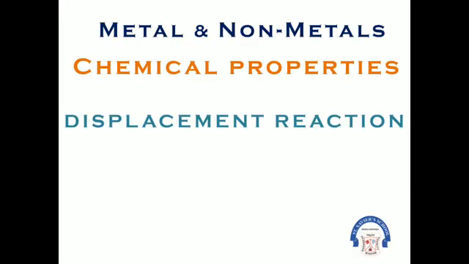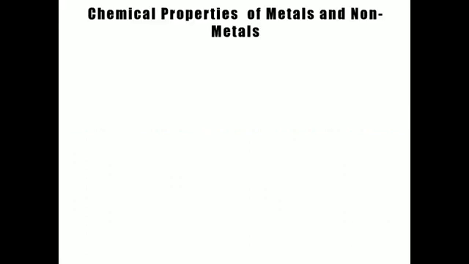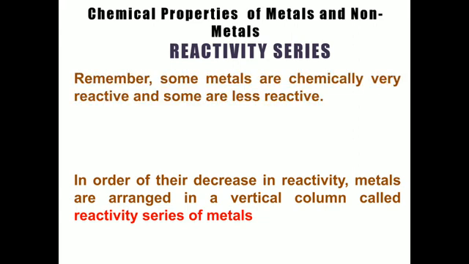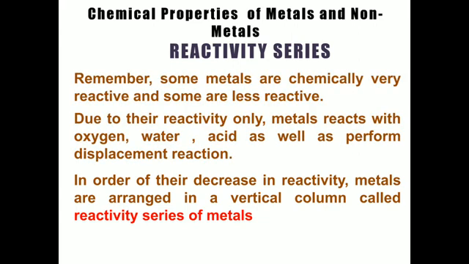Now moving on to the last reaction, that is the displacement reaction. So displacement means something is displacing, that means some place is being changed. So what is this displacement reaction? It basically depends upon the reactivity of metal. So first of all, we have to understand the reactivity series. So what is the reactivity series? Remember, there are some metals which are more reactive and there are some metals which are less reactive. So depending upon their reactivity, the order of their arrangement is decided on the basis of their reactivity.